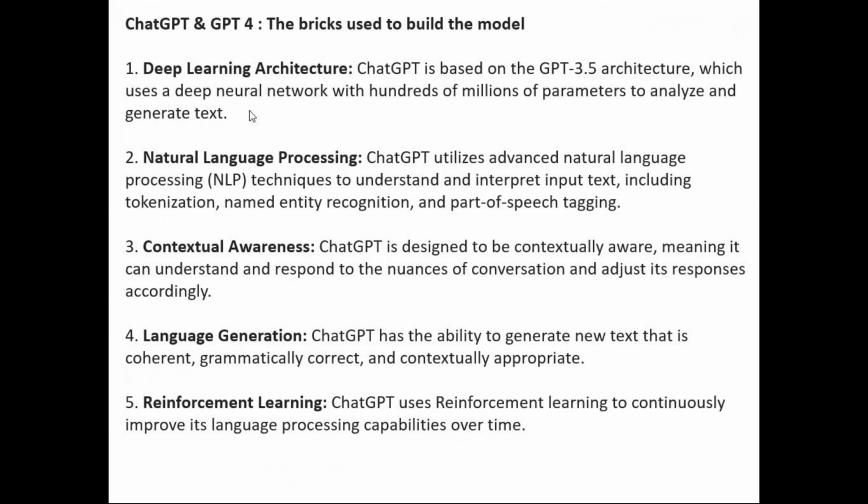Anyway, we are going to see that in detail, but as part of the deep learning architecture, it can support n number of parameters. N could be millions or billions. Remember that. That's deep learning.